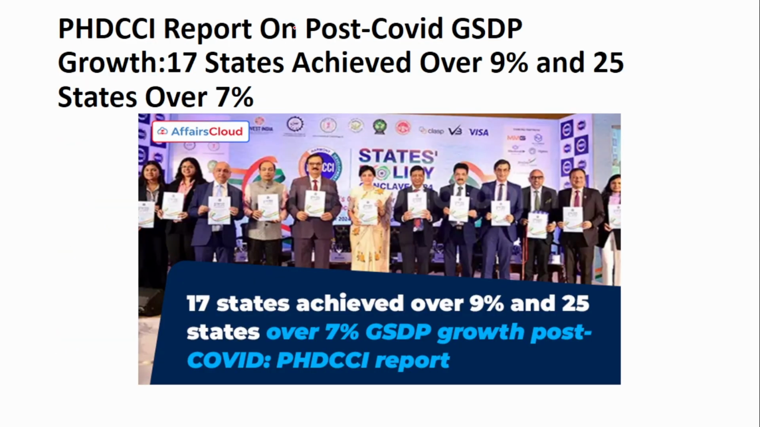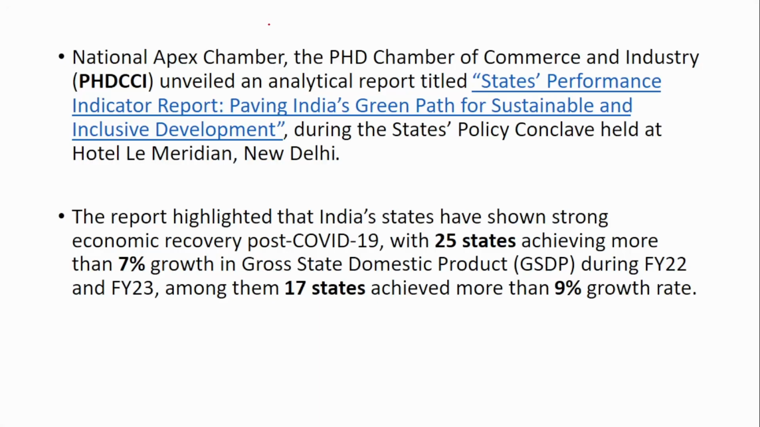So the next news is about the GSDP, that is Gross State Domestic Product. The National Apex Chamber, the PHD Chamber of Commerce and Industry, released an analytic report titled States Performance Indicator Report. In this report, it was highlighted that Indian states have shown strong economic recovery post COVID-19, with 25 states achieving more than 7% growth in gross state domestic product during the financial year 22 and 23. Among them, 17 states achieved more than 9% growth.